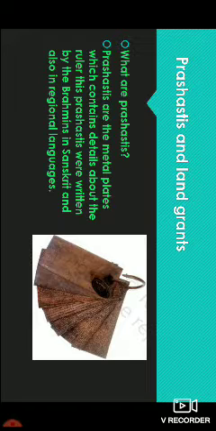Very important. What are prashastis? Prashastis are the metal plates. What does it contain? It contains details about the rulers. And who wrote this? Brahmins wrote this because they were the only learned and scholar caste at that time. They knew the Sanskrit language and also the regional language.